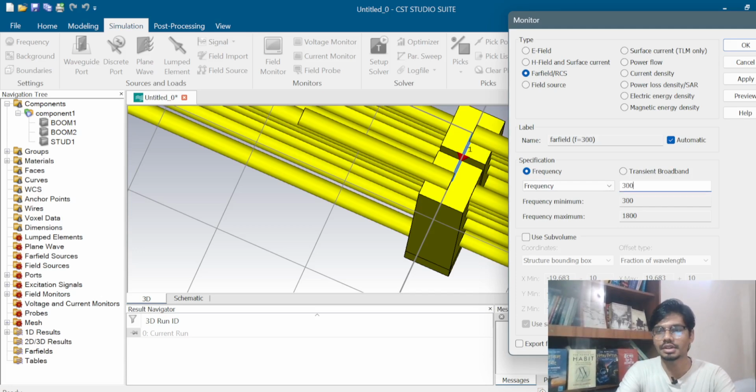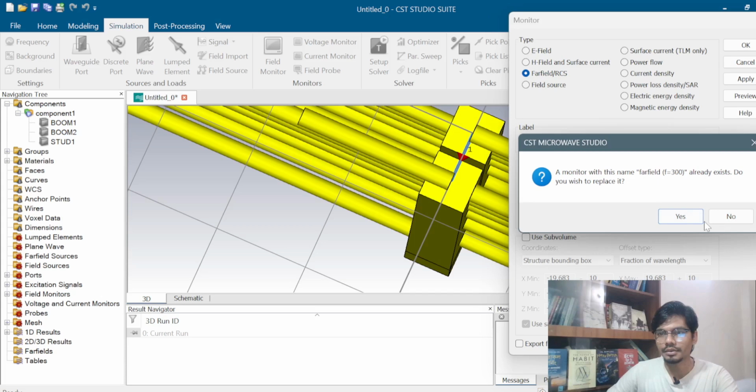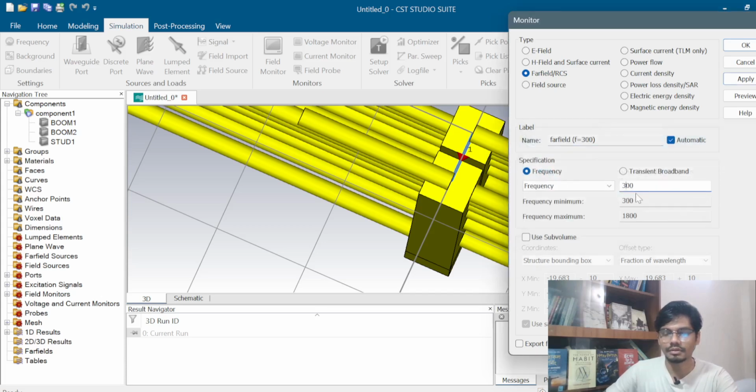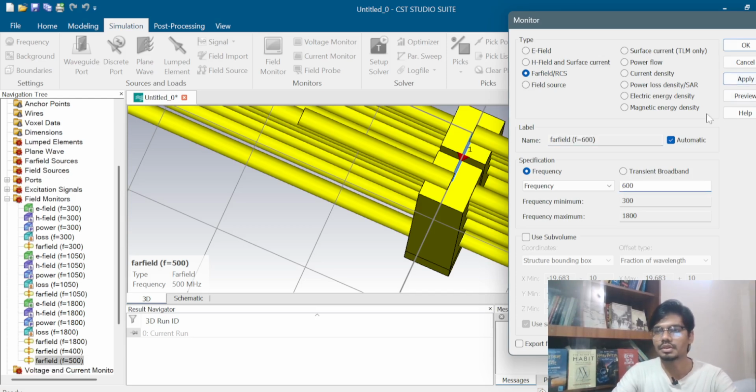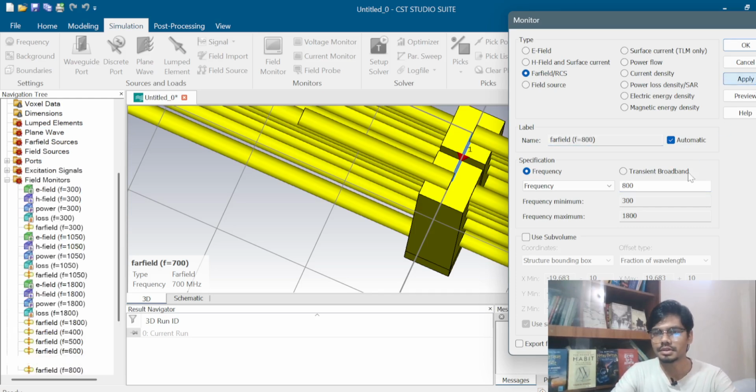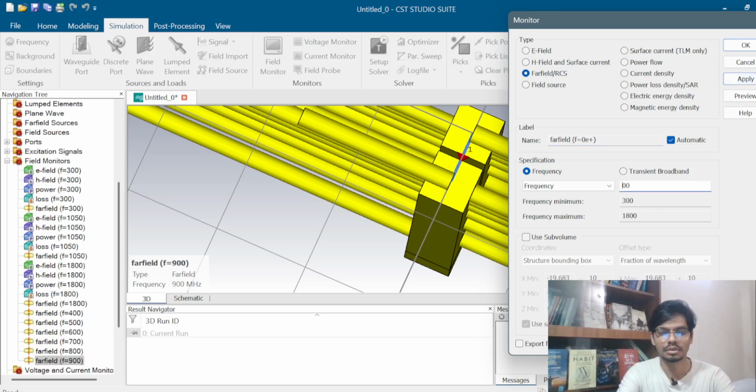For far field 300, apply. Then for far field give the 400 value, apply. Then 500, 600, 700, 800, 900, 1012.